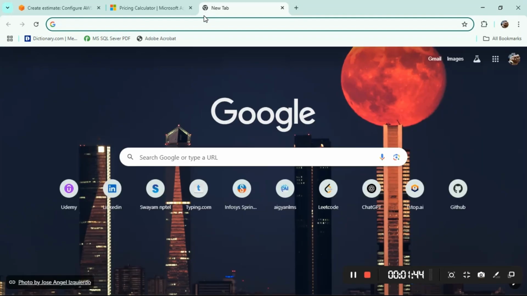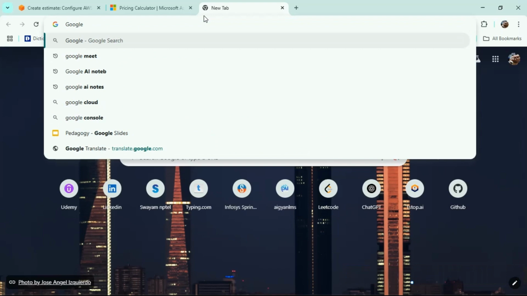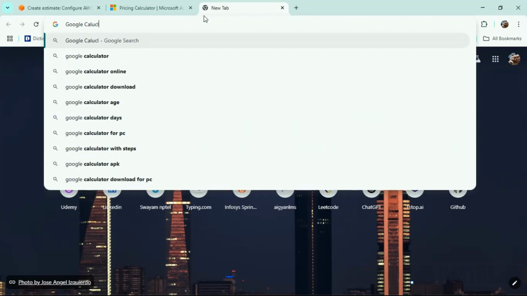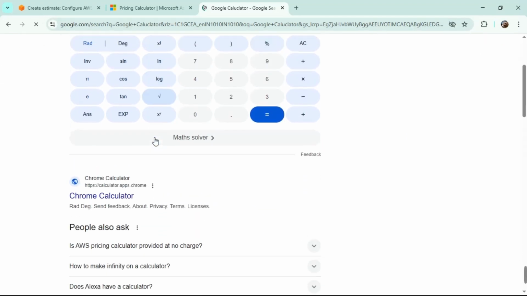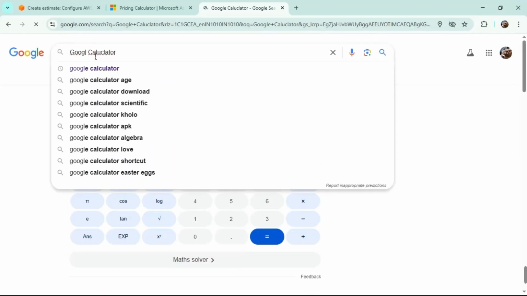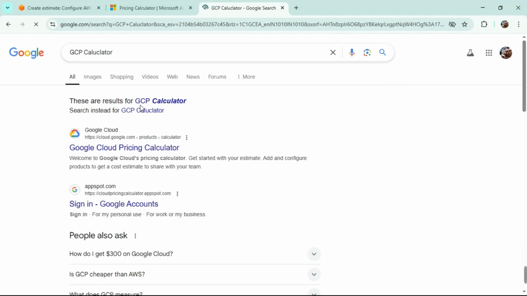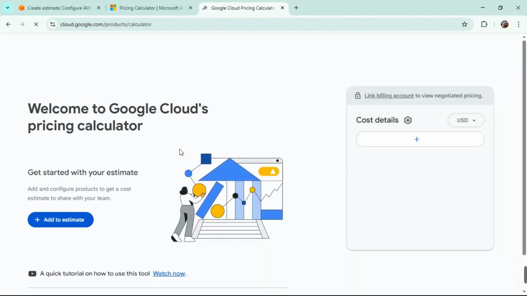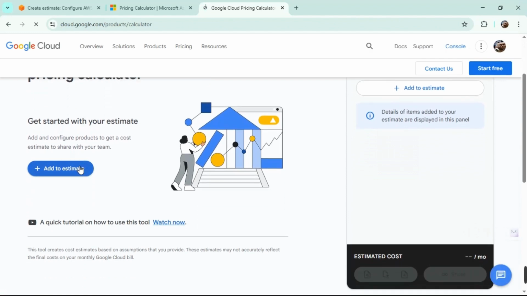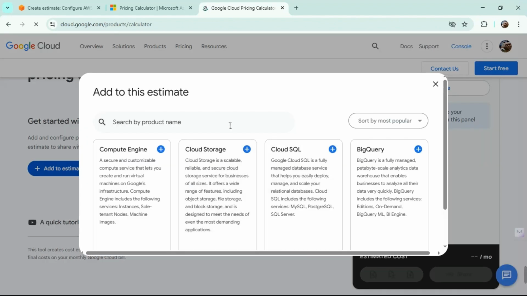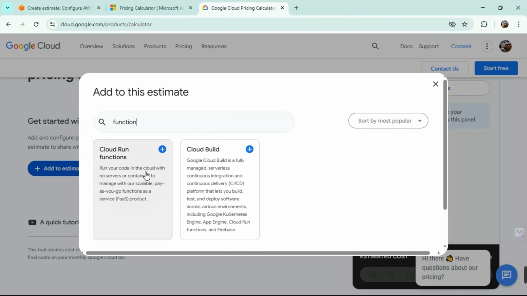And then lastly, we are moving to the Google calculator. No, not exactly this. What I mean here is GCP. Okay, this is what I mean, Google Cloud Pricing Calculator. Let's add an estimate. I already have an account, so don't mind it. What we are going to be exploring here is functions. Exactly this one. Previously we had Cloud Functions, which is cheap, but since that is removed and our focus is on serverless, let's choose this one.